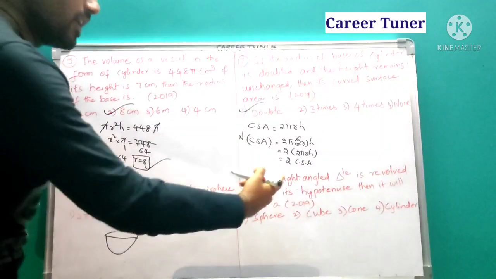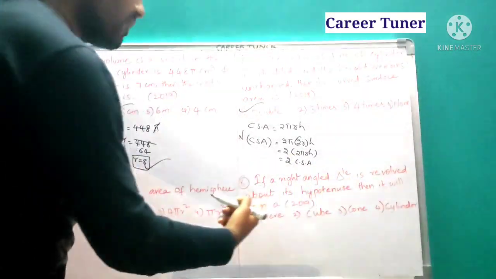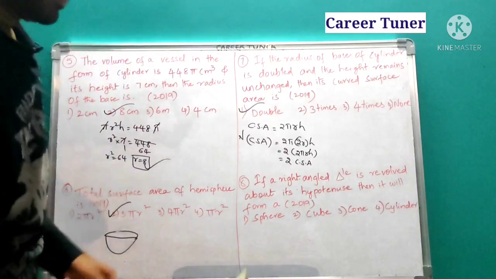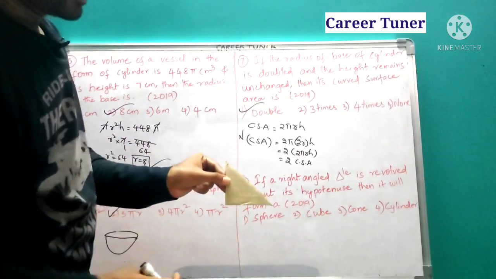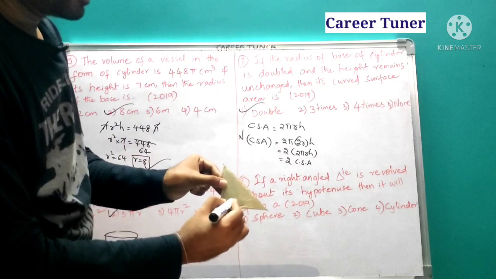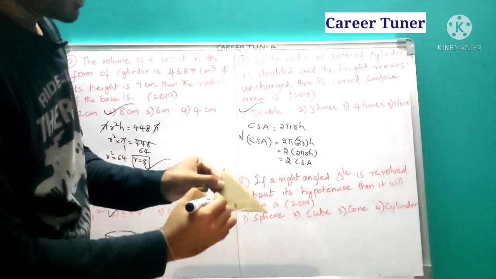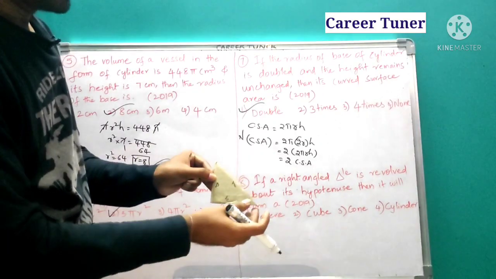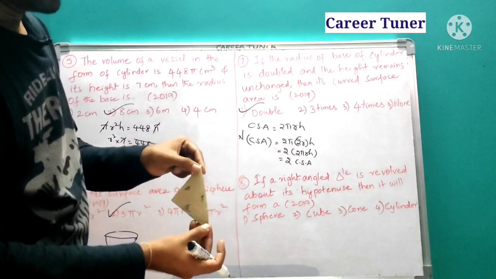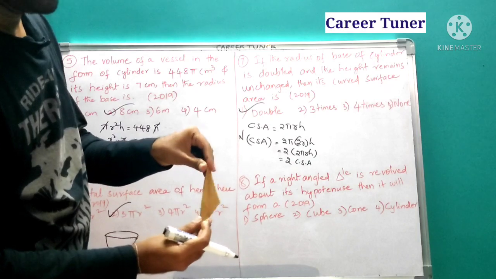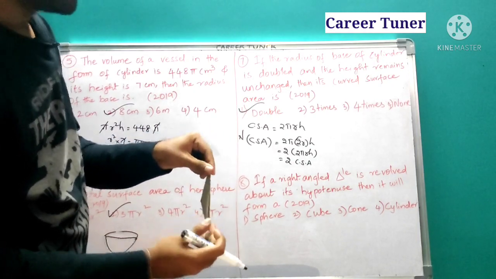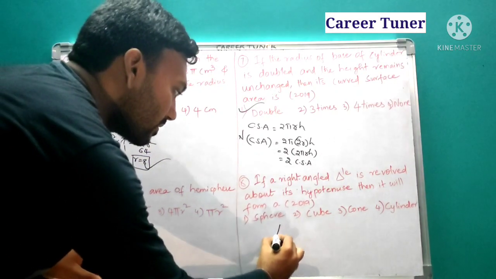Okay, next, if a right angle triangle is revolved about its hypotenuse, then what will it form? Suppose we take a right angle triangle. You can see this is our base, this is our perpendicular height, and this is the hypotenuse. Along the hypotenuse, if it keeps on revolving, then what happens? You will find a shape like this.